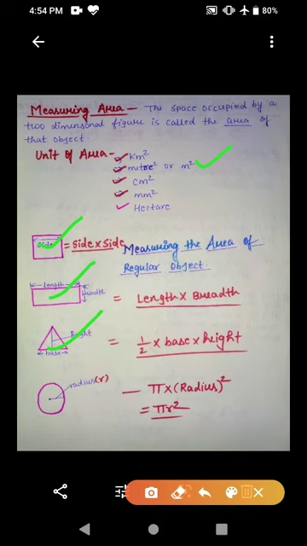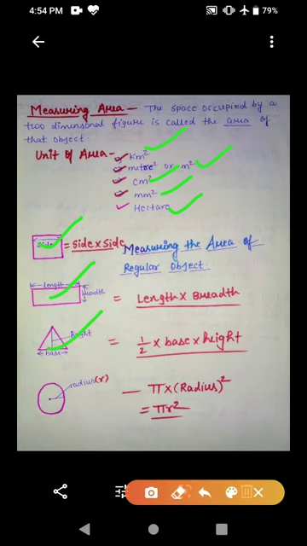Larger units of area are used to measure bigger areas like the area of a farm, a house, a country, etc. So hectare and kilometer square are the larger units. Similarly, for expressing the area of smaller objects like a book, matchbox, round plate, etc., the units are centimeter square and mm square.